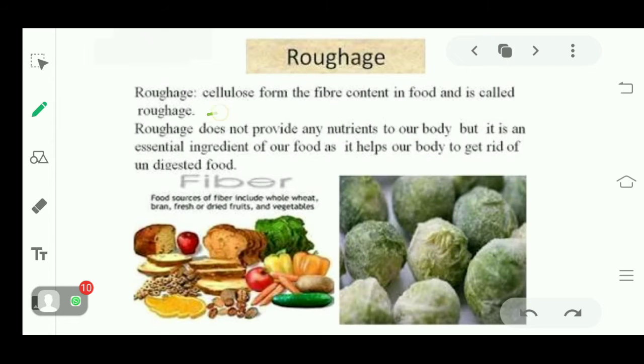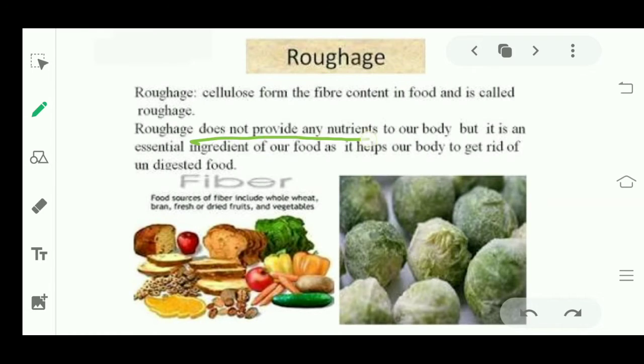There is cellulose in that, and from cellulose we get the fiber content in our food. This fiber content is known as roughage.